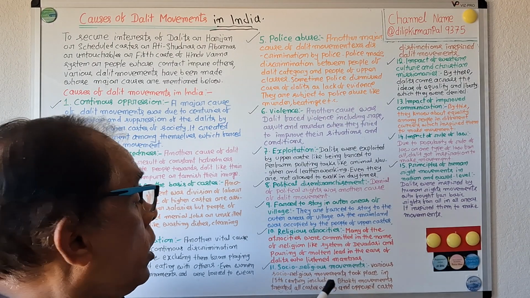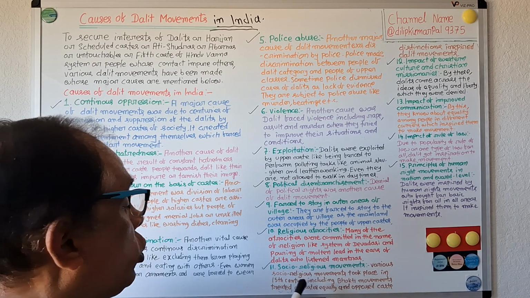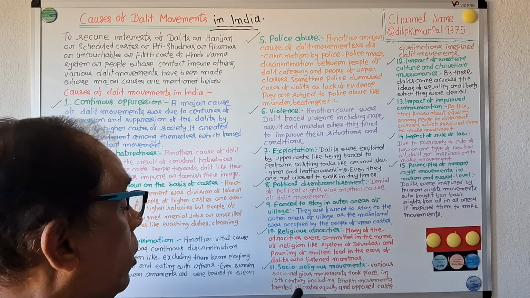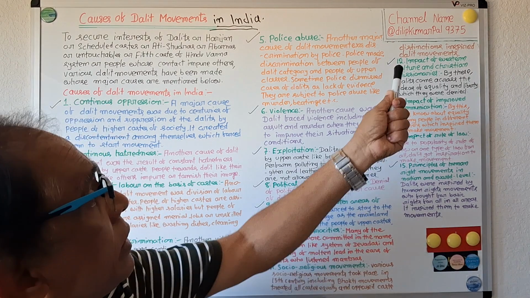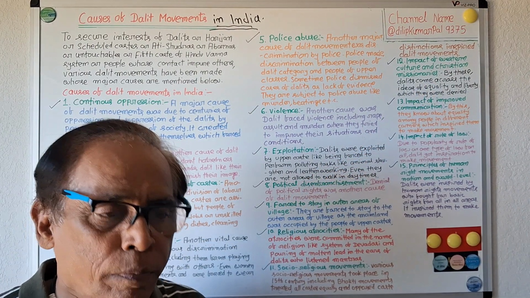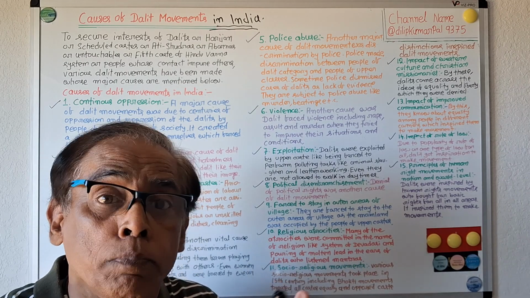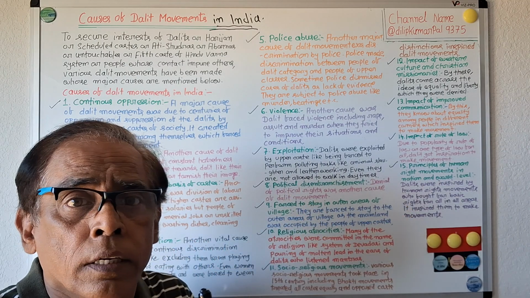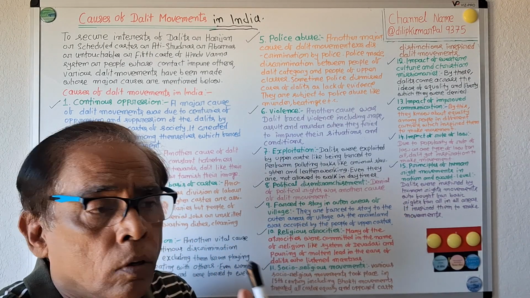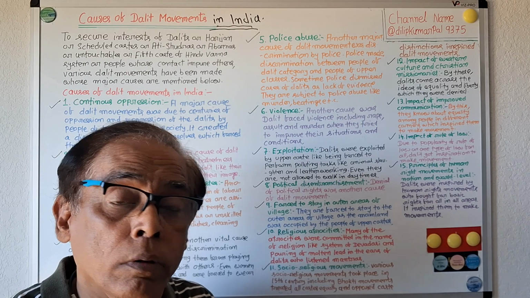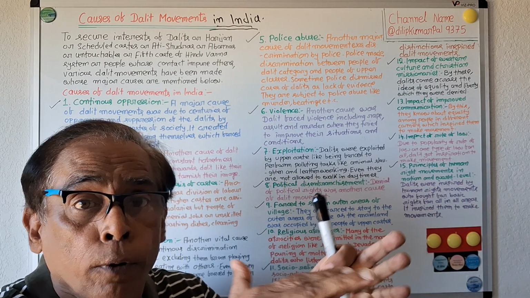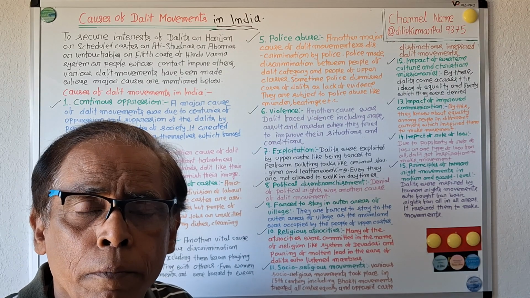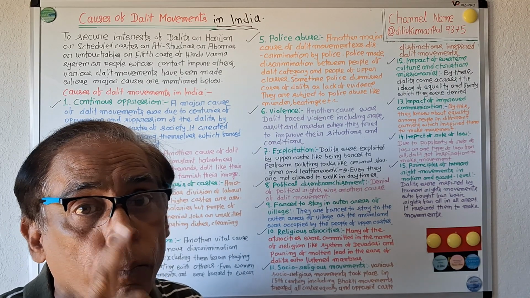11. Socio-religious movements. Various socio-religious movements took place in the 15th century, including bhakti movements, which treated all castes as equal and opposed caste distinctions. These movements told about the equality of all classes and castes, with no distinction among castes, all people being equal. These principles were propagated by the bhakti movement. It inspired Dalits to make movements.